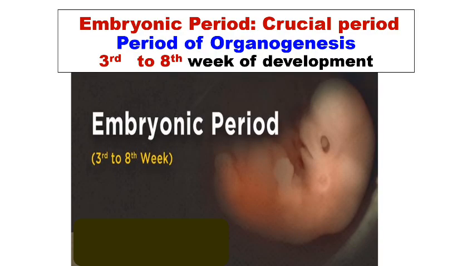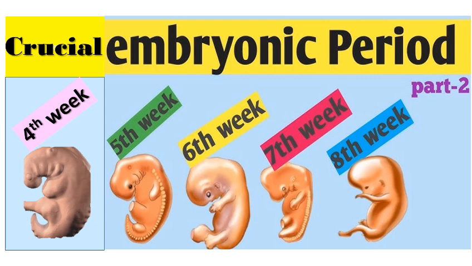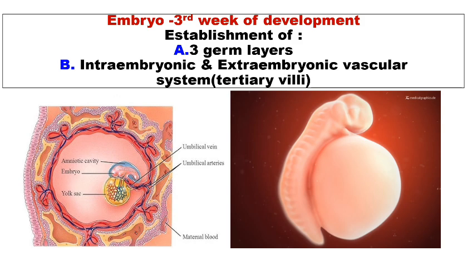The embryonic period is the most crucial period, the period of organogenesis. It extends from the third week to the eighth week of development. During the fourth, fifth, sixth, seventh, and eighth weeks, the important organs and tissues are developed from the three germ cell layers, and therefore the embryonic period is considered the crucial period of development.